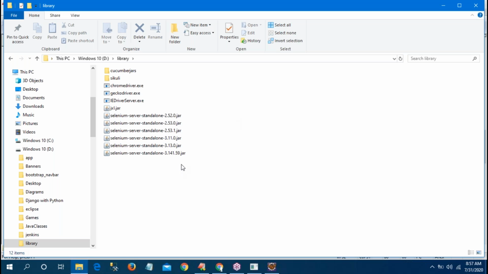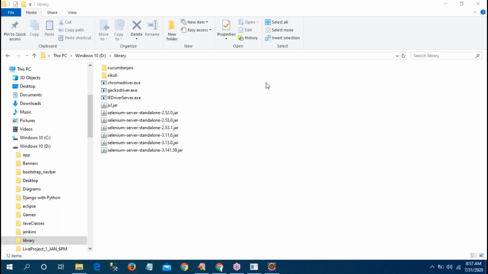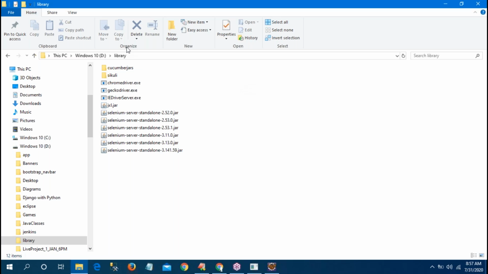You can enable these extensions, like jar, in your machine. There is an option somewhere, Samyukta. It is a setting problem in your machine. One second. Where is it available, how to enable it. Properties, history, organize.